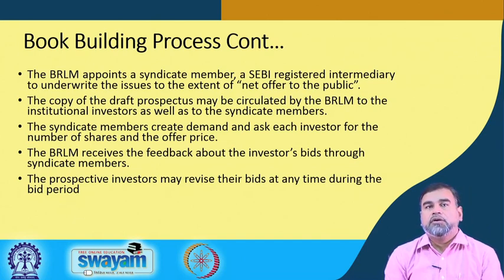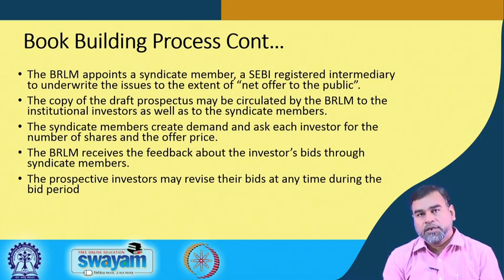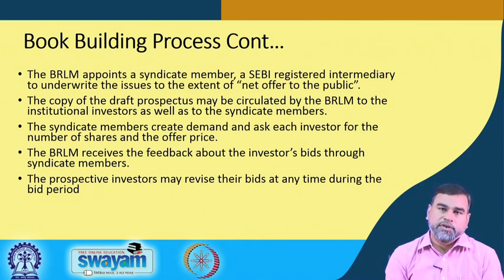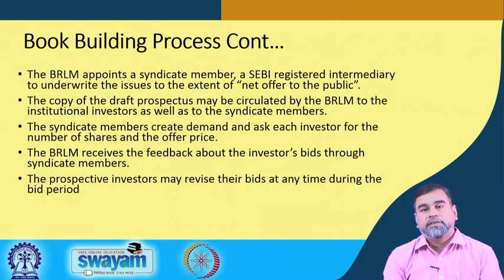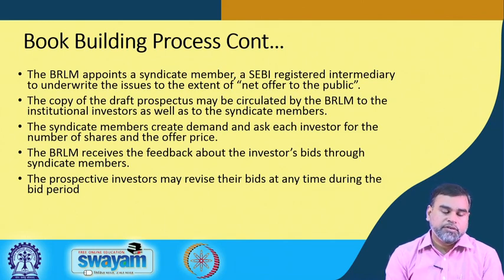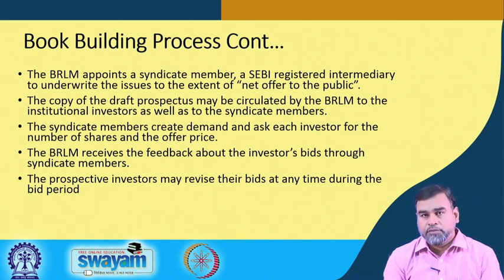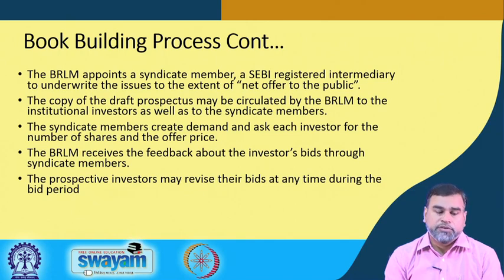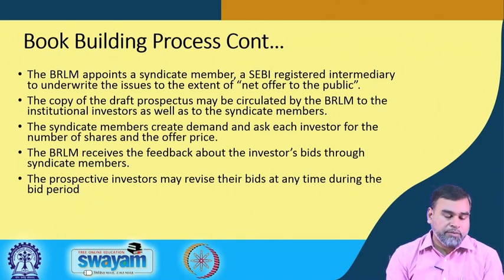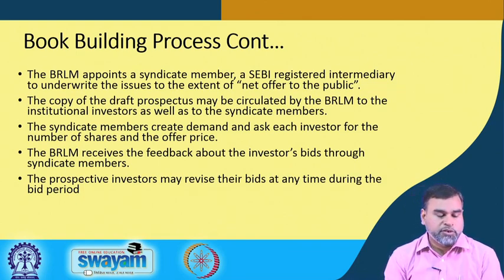Once they receive the prospectus, what will they do? They will share it in different public domains, and they will try to judge what kind of demand is available. Then the syndicate members create the demand and ask each investor for the number of shares and the offer price. The syndicate member will provide feedback to the BRLM about the investors' bids, and prospective investors may revise their bids at any time.